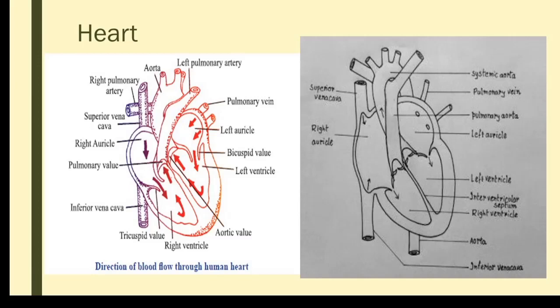So first the atrium will contract. Before the atrium contracts, the blood vessels, that is the superior vena cava as well as the inferior vena cava, bring blood from the different parts of the body. In the same way the pulmonary vein will carry pure blood from the lungs. So both sides of the chambers, the right side chamber with impure blood and the left side chamber with pure blood, will be filled. When the pressure increases, the atria will contract. The contraction of atria is called systole.